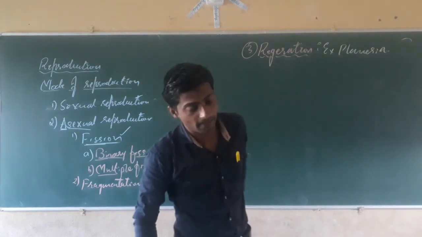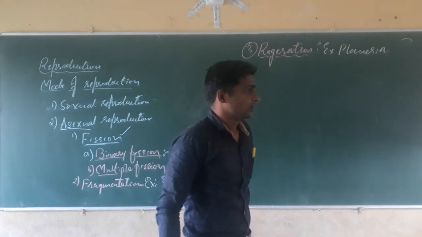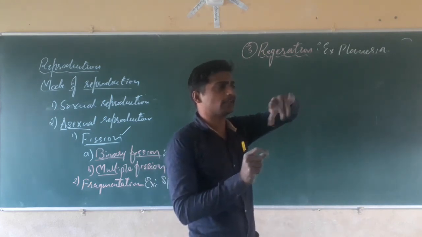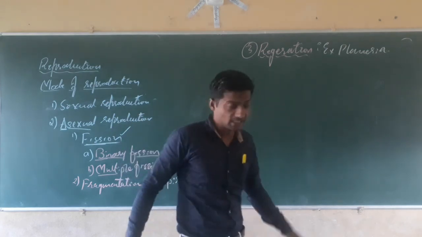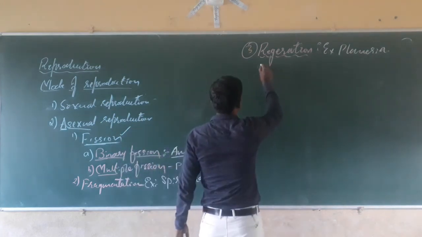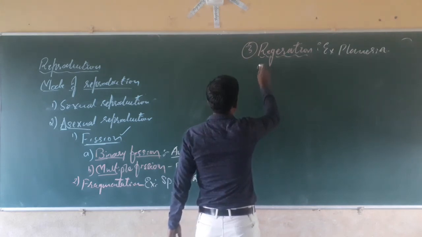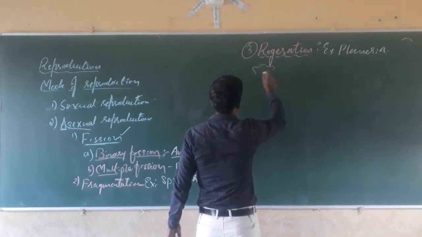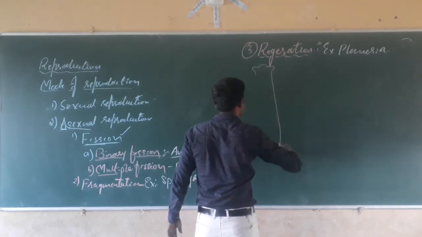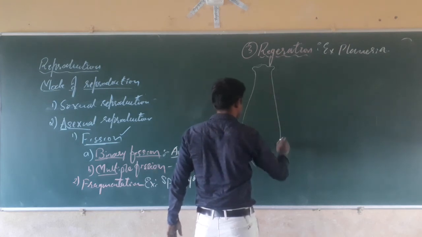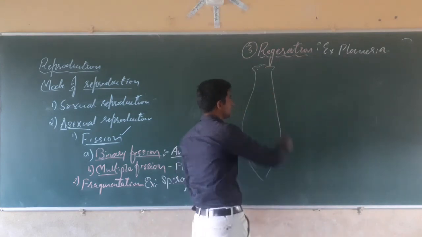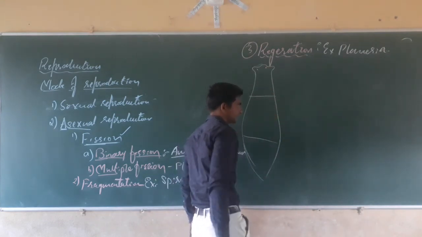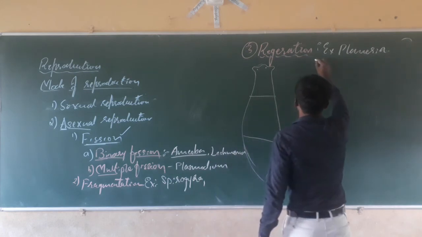In the case of planaria, what happens? Planaria divides into a number of pieces when it gets mature, when it is elongated.